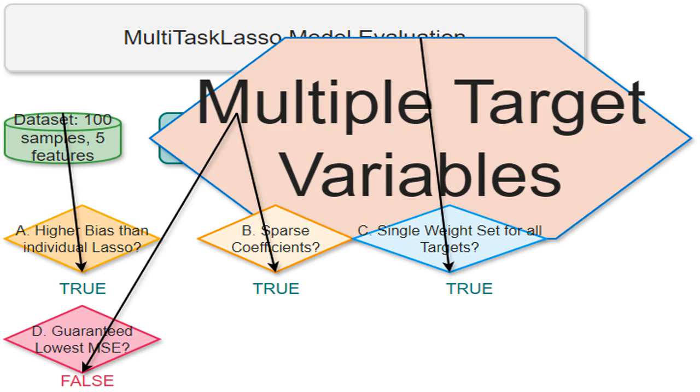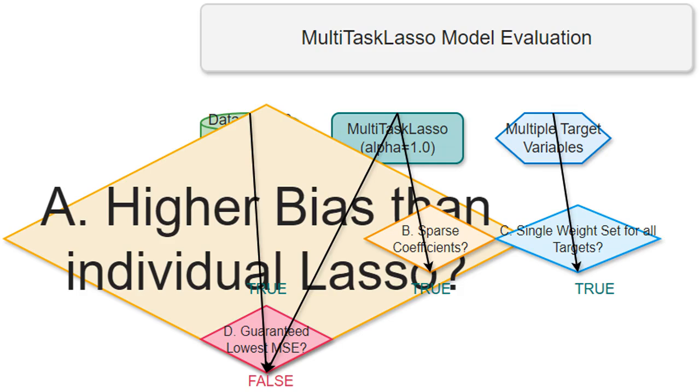I'm trying to predict multiple things at once. For example, I might predict both a person's height and weight based on the same set of features. MultiTaskLasso is perfect for this because it can find patterns in the features that relate to all of my target variables simultaneously.